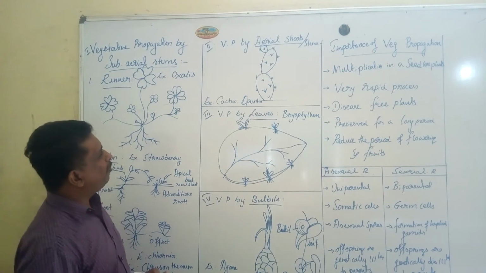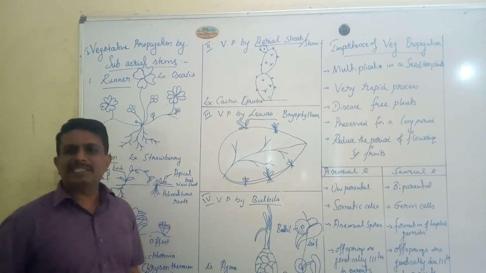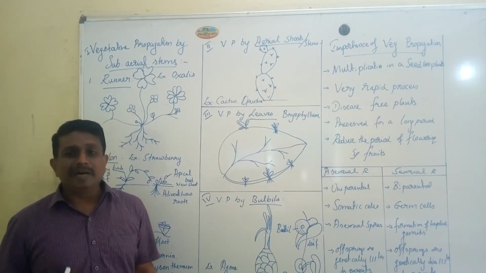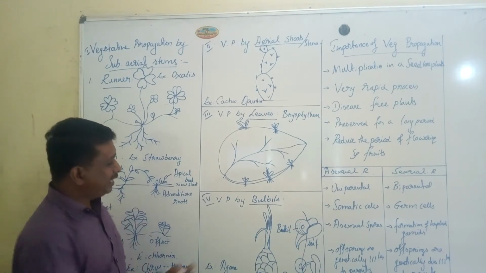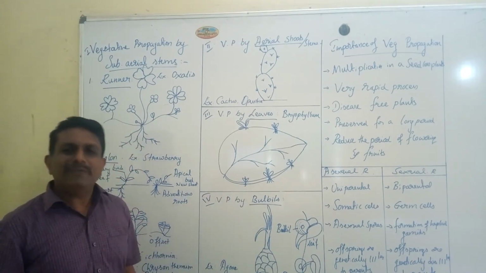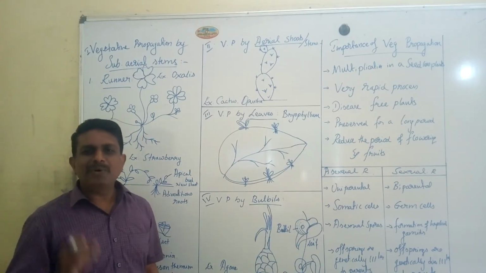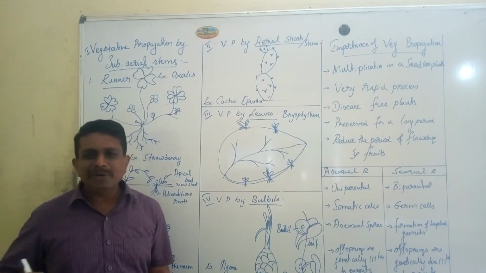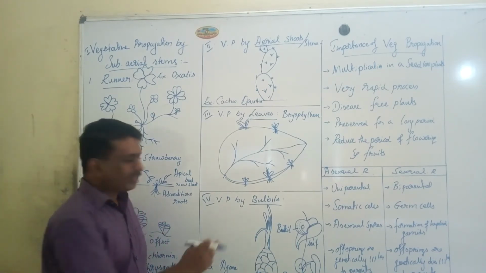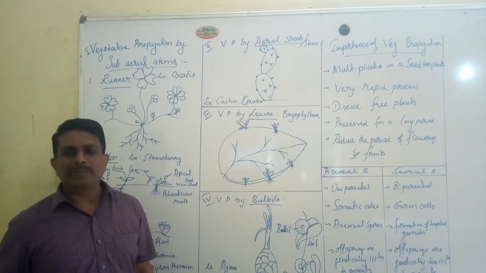The third type of propagation by leaves is seen in case of Bryophyllum. In some plants, the adventitious buds are produced on the leaf margin. At maturity, a small leafy shoot develops above and many adventitious roots below.